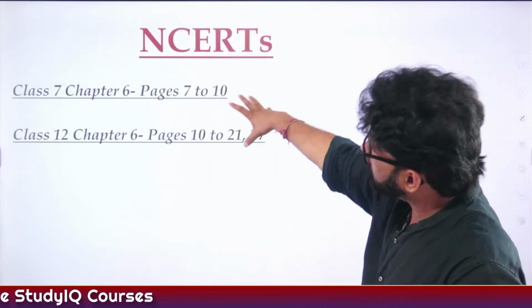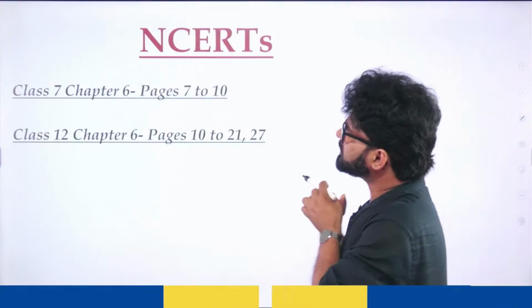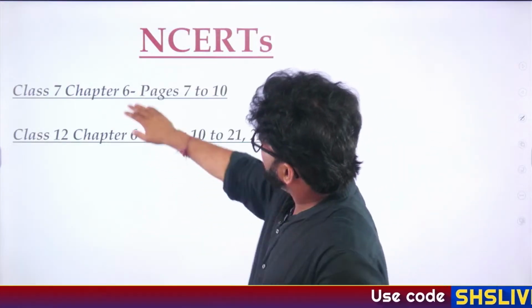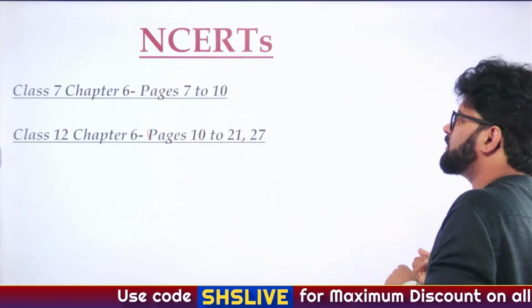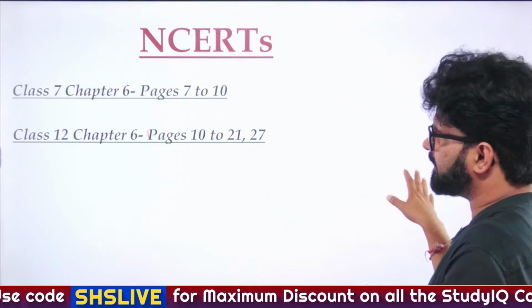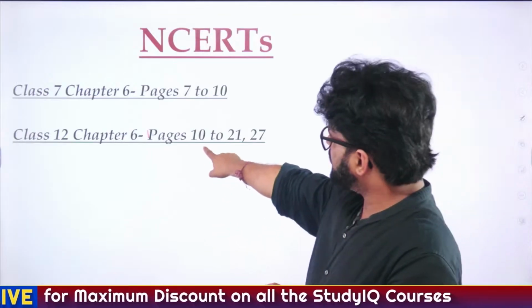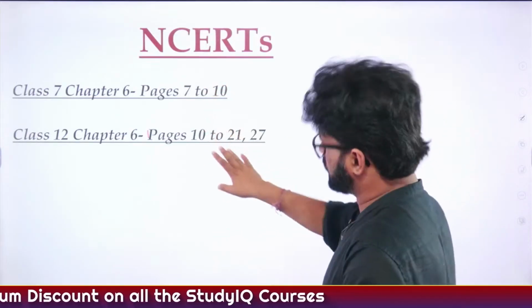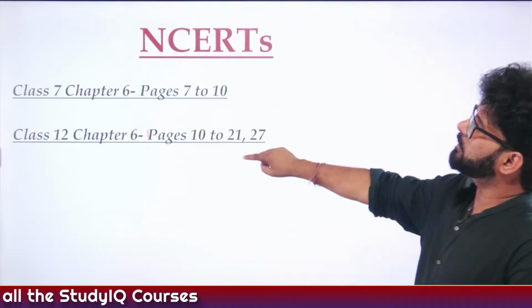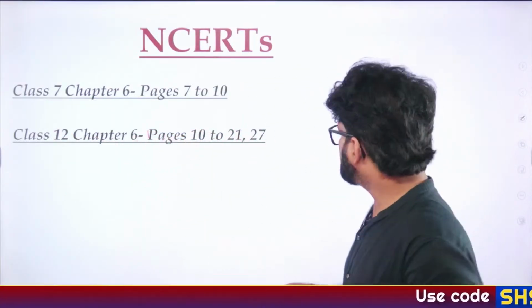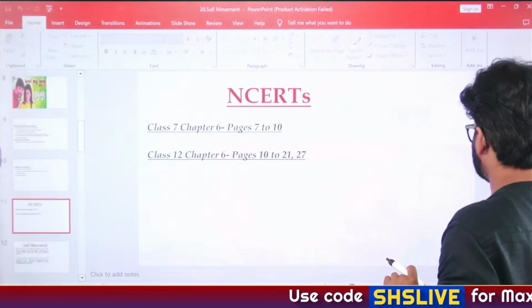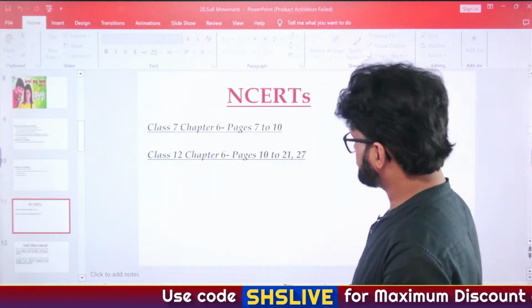Now we can focus on NCERT. In the previous lecture, on the Bhakti movement, we talked about two particular chapters only, class 7 chapter 6 and class 12 chapter 6. Class 7 chapter 6 pages 7 to 10, and class 12 chapter 6 pages 10 to 11 and 27 we have to focus on. So keep these pages in mind, because if I go from class 7 to class 12, you have to tell me which pages I have to shift to. First of all, let's go to class 7.